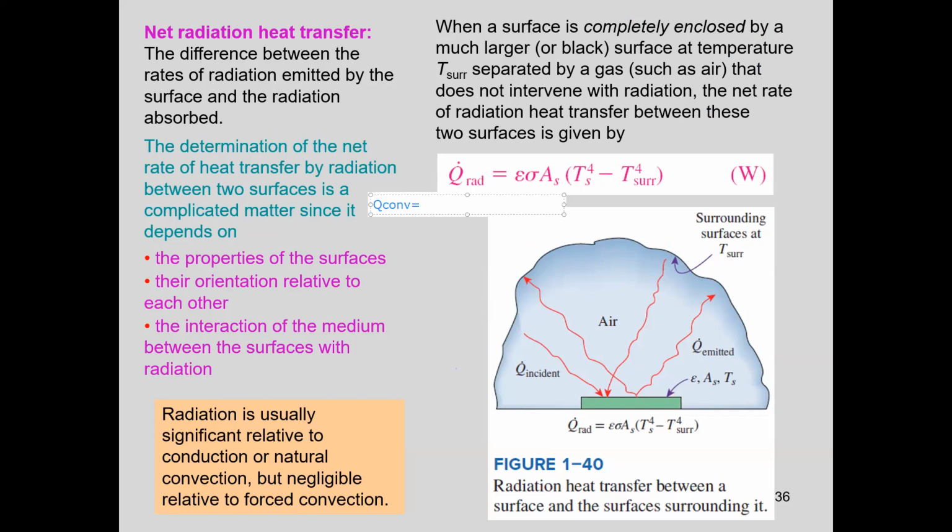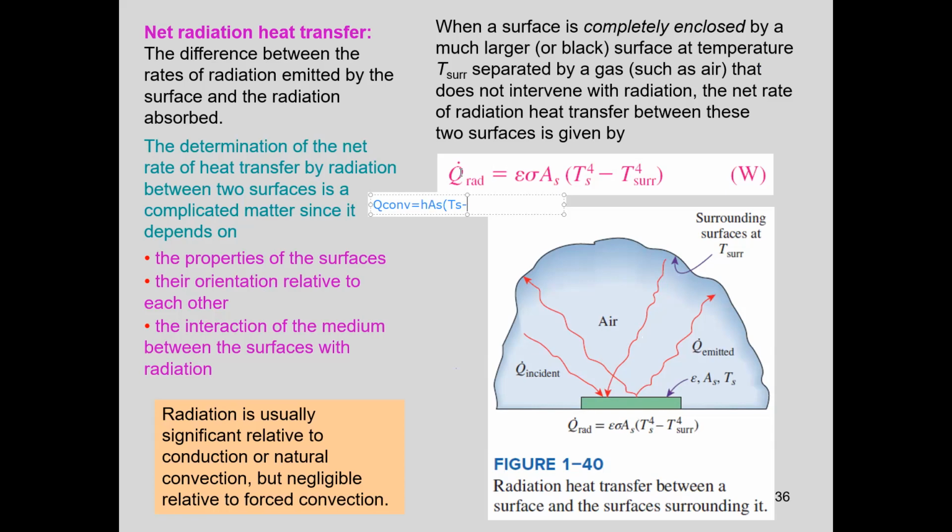Do you remember the formula? So this is the convection heat transfer between this green surface and the air, and between this green surface and the surrounding surfaces, there is radiation heat transfer.